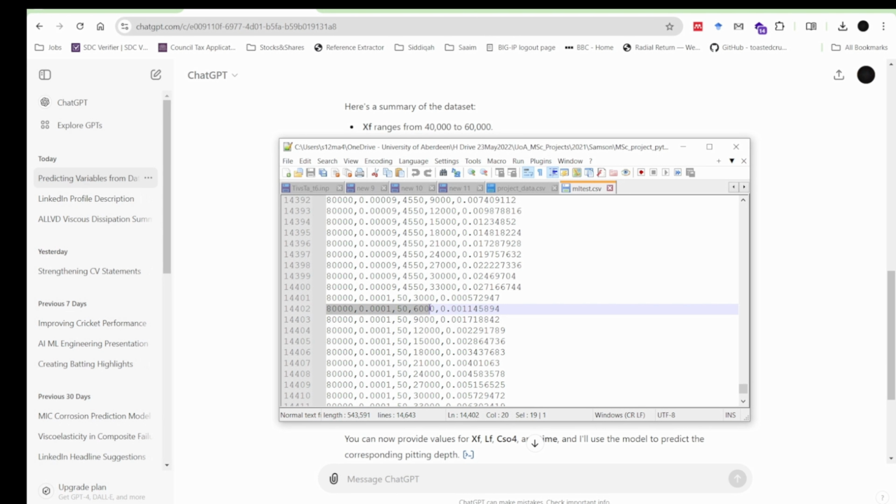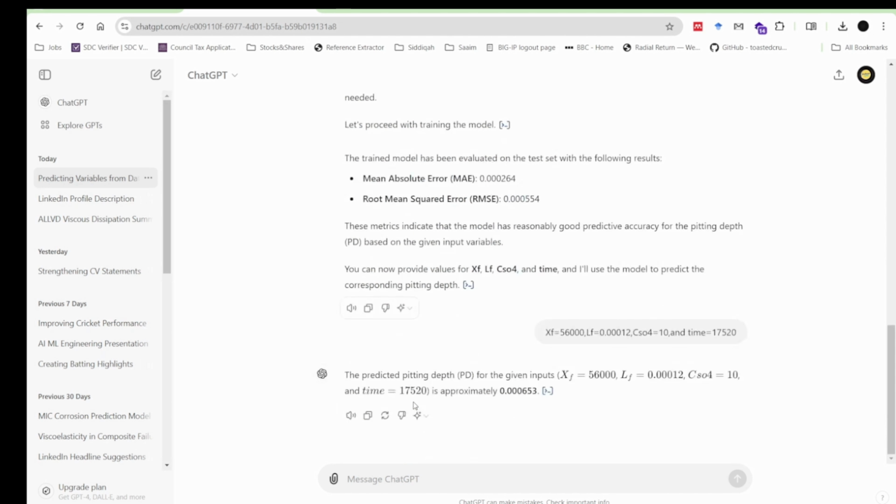Now I have opened another file and you can see the values are much outside the range of XF, because XF here is 80,000, while in the actual data it was up to 60,000 as was shown there. So let me give these new values which are out of the range, and it's unseen data for the model. I hope my tokens are not finished, otherwise I will have to make another video later on with unseen data as well, unless you don't like it.